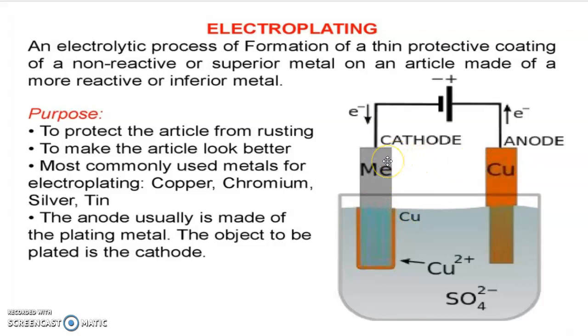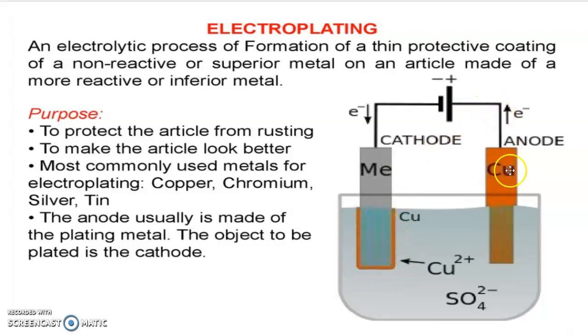Here the metal or the substrate is made the cathode and the copper is made the anode, where the cathode is negatively charged in nature. Hence the Cu2+ cation, positively charged, is moving towards the metal surface, and you can get a copper coating on the substrate.